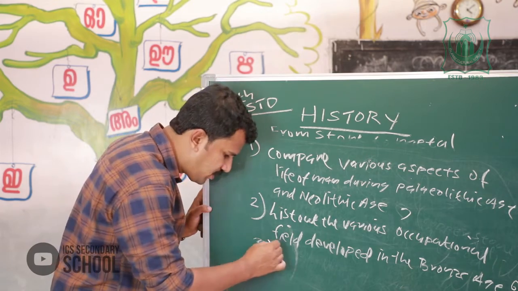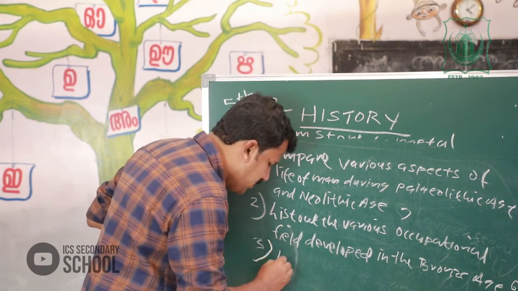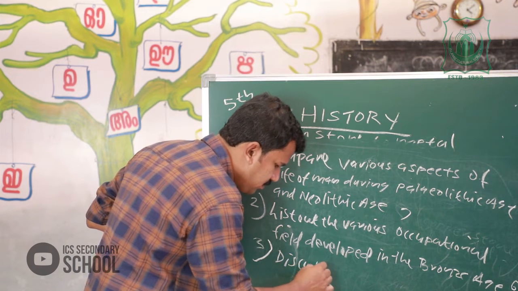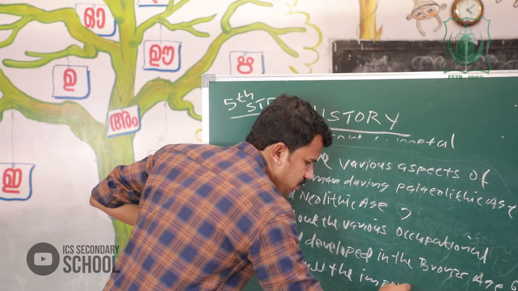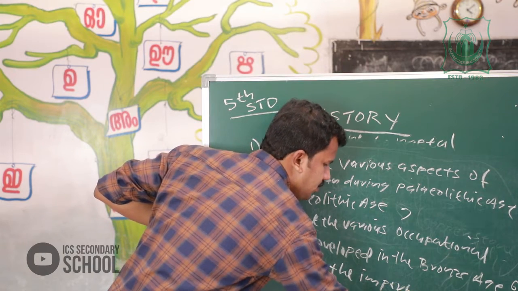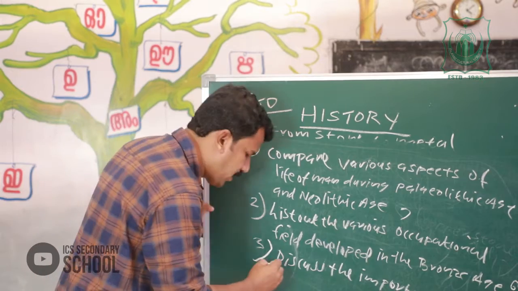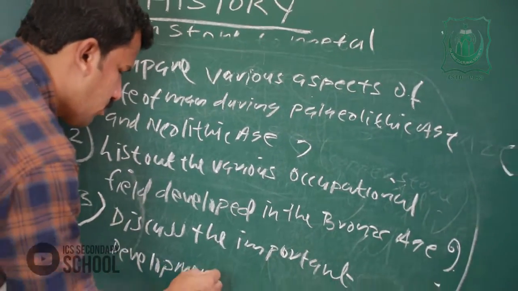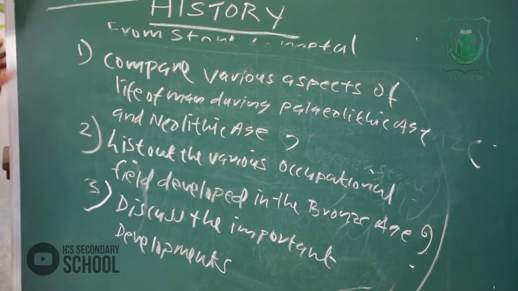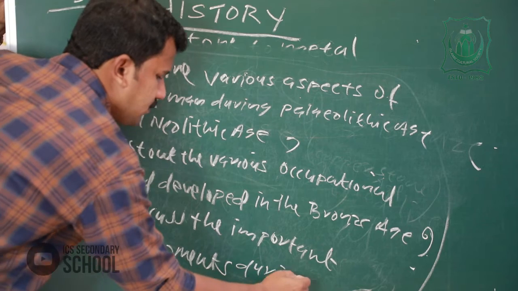Then question number 3. Discuss the important developments during Neolithic Age.